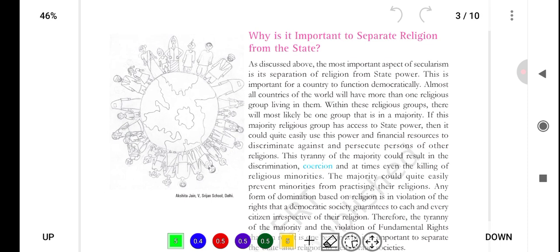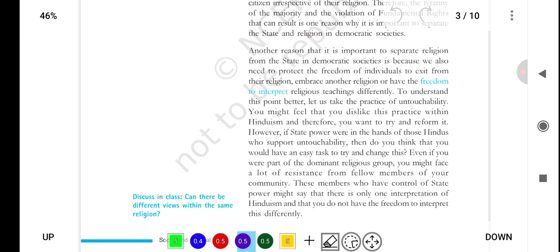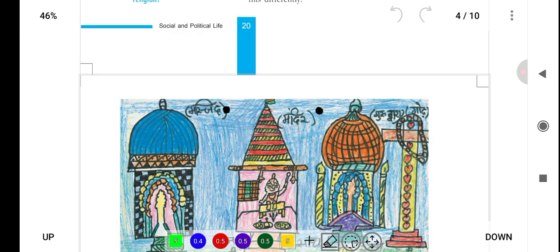So this page asks, why is it important to separate religion from the state? Indian secularism is a constitutional requirement for the Indian state to prevent religious dominance and enforce religious freedom. It involves distancing itself from religious groups and promoting secularism in government spaces. So this is the explanation of this page. Let's move on to the next page.